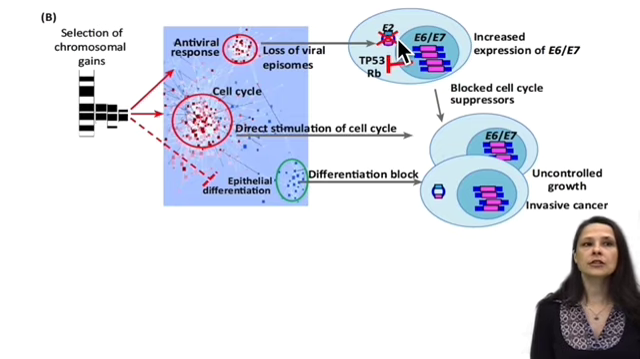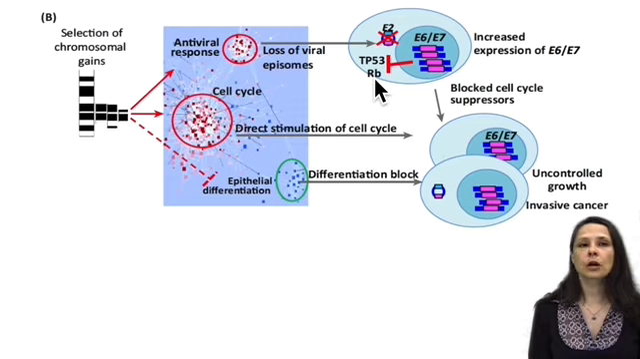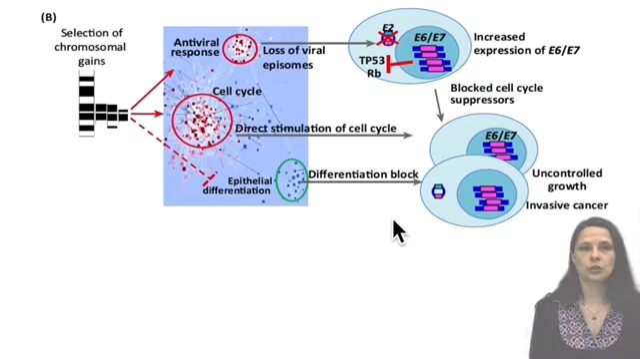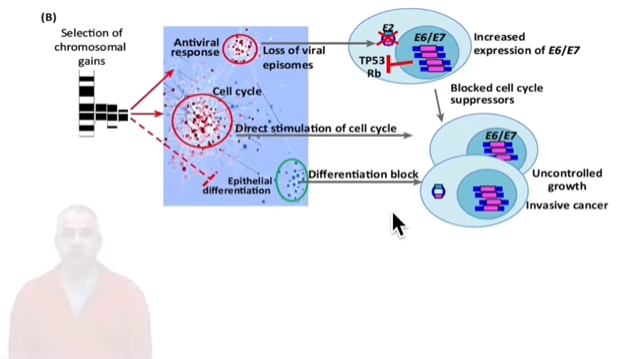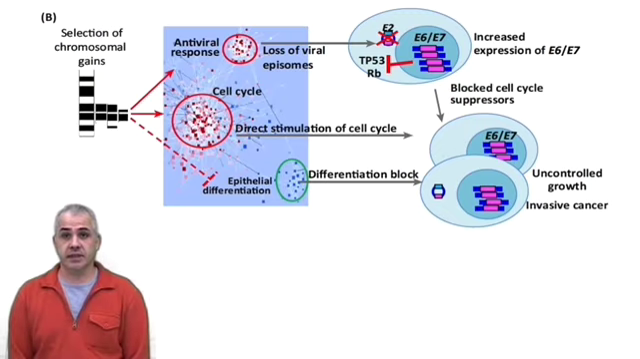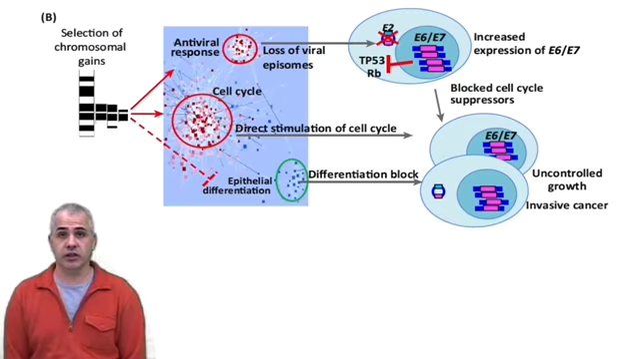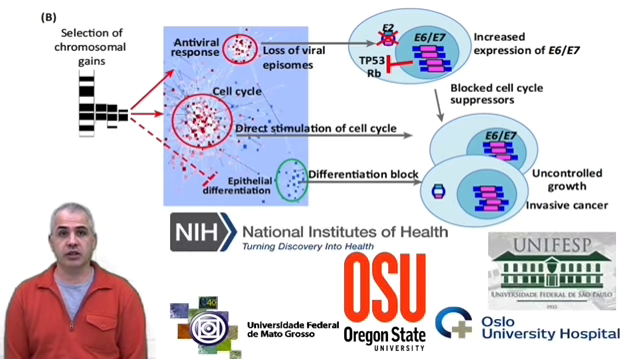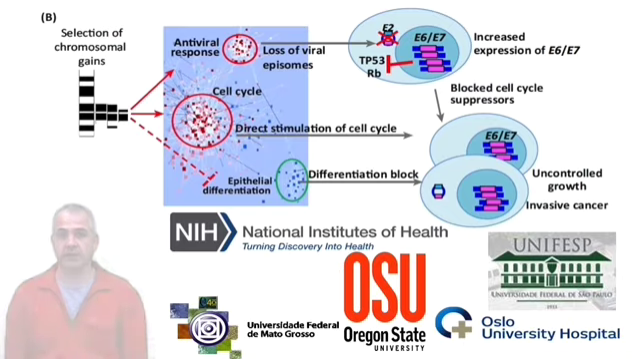This would release E6 and E7 oncogene expression, leading to the block of p53 and retinoblastoma. Thus, these three processes ultimately synergize, promoting uncontrolled tumor growth. This model, as well as some recent data needed for its generation, is a result of a large collaborative effort between teams from Norway, Brazil, and the United States.